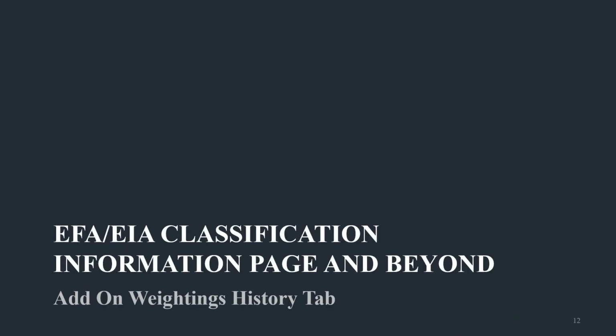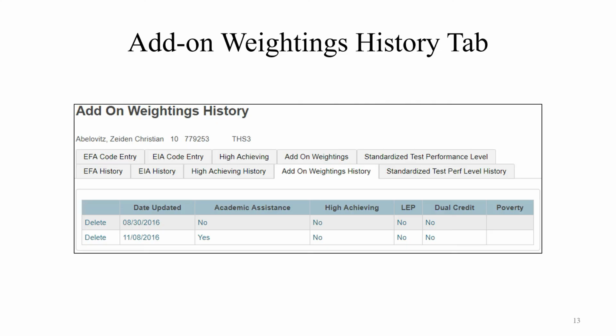The Add-on Weightings History tab on the EFA-EIA Classification Information page. Returning to the EFA-EIA Classification Information page, note the Add-on Weightings History tab, where you can delete a student's historical add-on weightings records. Before deleting any records from this page, please consult your district PowerSchool administrator.